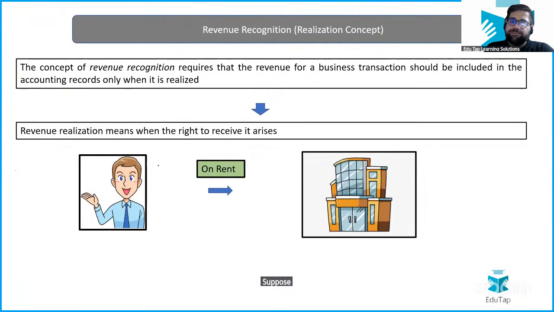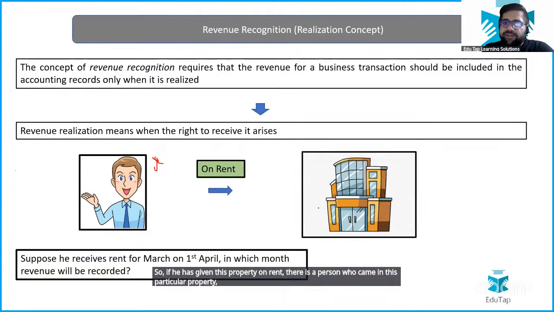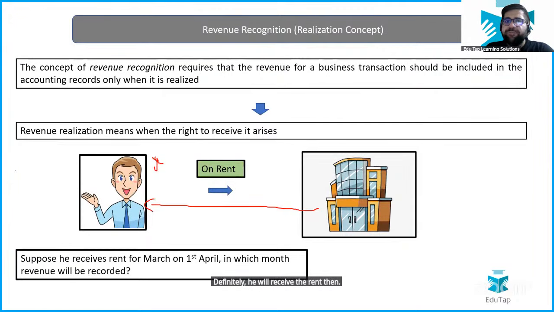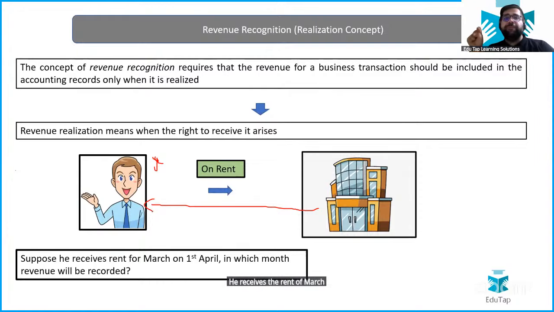Suppose Mr. XYZ is receiving some rent, not paying, he is receiving the rent, right? So if he has given a property on rent, there is a person who came into this particular property, definitely he will receive the rent then. Mr. XYZ has given some property on rent, and now he is bound to receive some rent from the person who has taken this property on rent. Now the question says, suppose he receives the rent for March on 1st April.